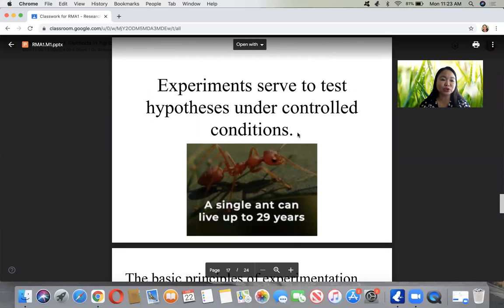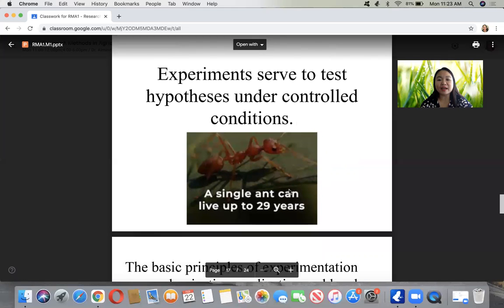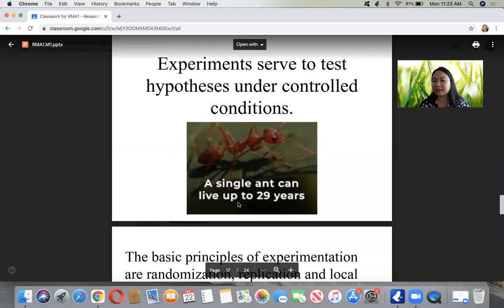You're trying to control every variable, every factor, for all the aspects of the experiment. That is what an experiment is, in order to test the hypothesis. For another fascinating fact, a single ant can live up to 29 years.